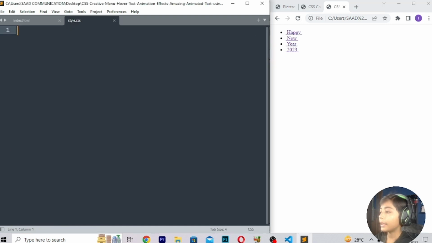So I will go to my style.css file because we will be building on HTML here. So I will go to my style.css file, and now here we can write first of all margin. It is my starting code, okay, and 0.